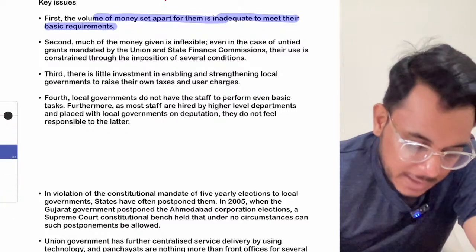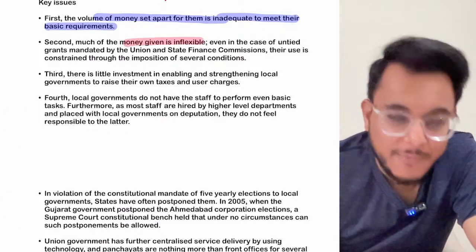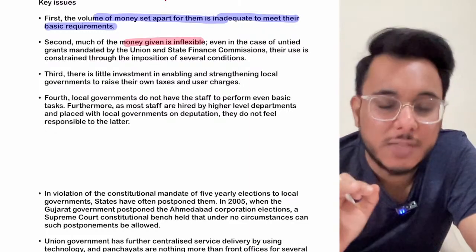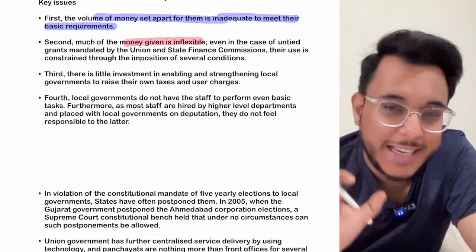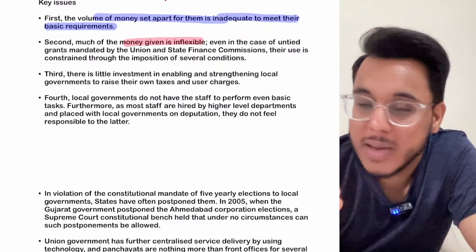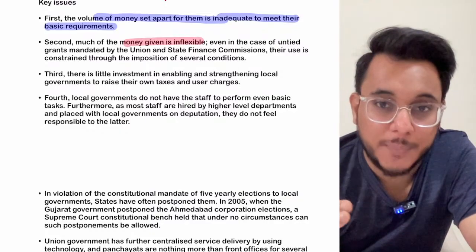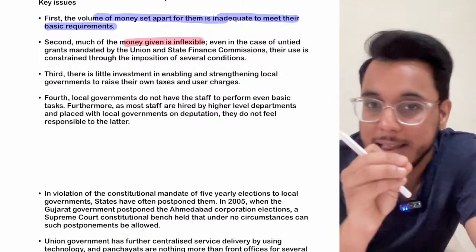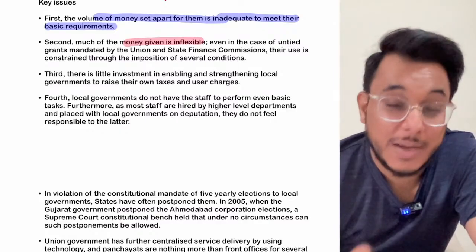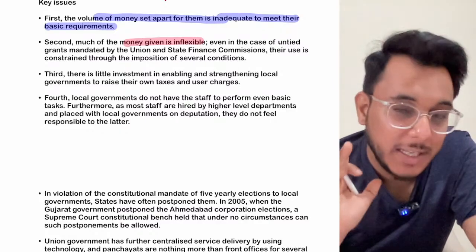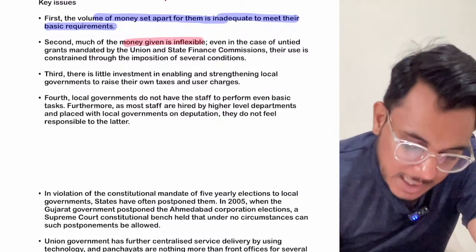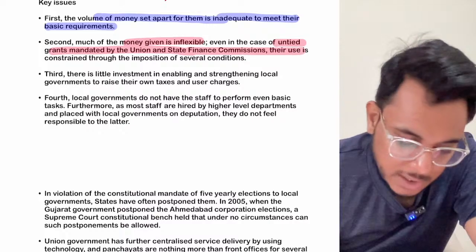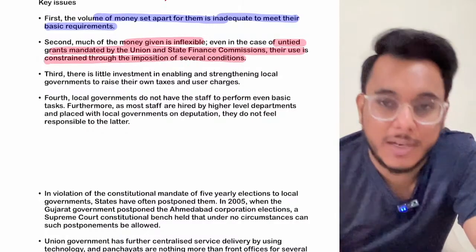Second, the money that has been given is inflexible. All the villages will not have the same problem. One size fits all is not true. Some areas will have different problems, but the money that is being given is inflexible. It means that if money has been given for one purpose, it cannot be used for some other purpose, but that is wrong. Such independence should have been given. Even in the case of untied grants, which are given by the Union and the State Finance Commission, their use is constrained through the imposition of several conditions.